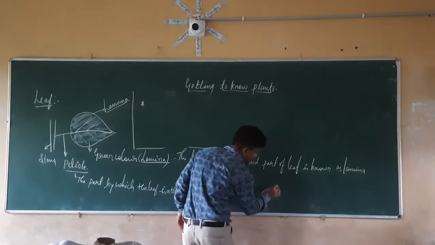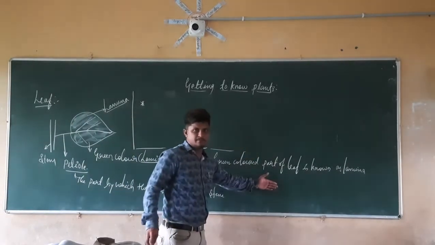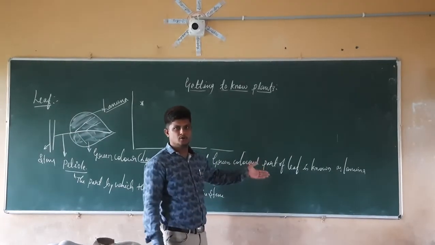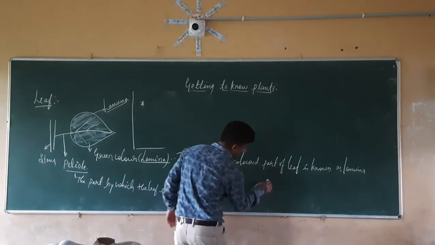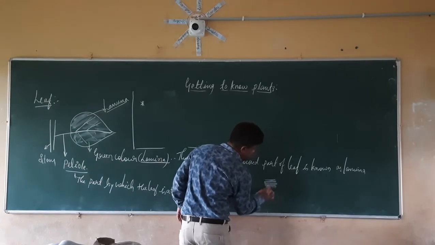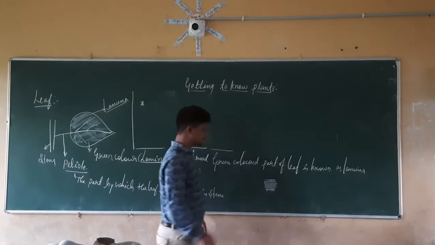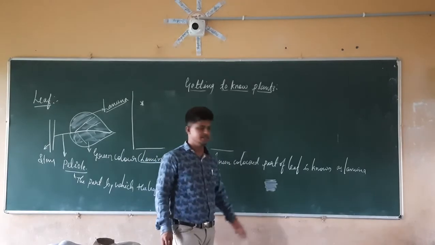Below we put the leaf, on that we put the piece of paper, and on the paper using the pencil we take the impressions like this.